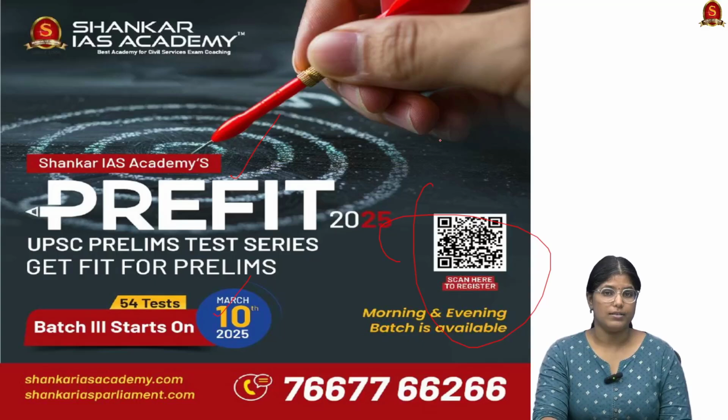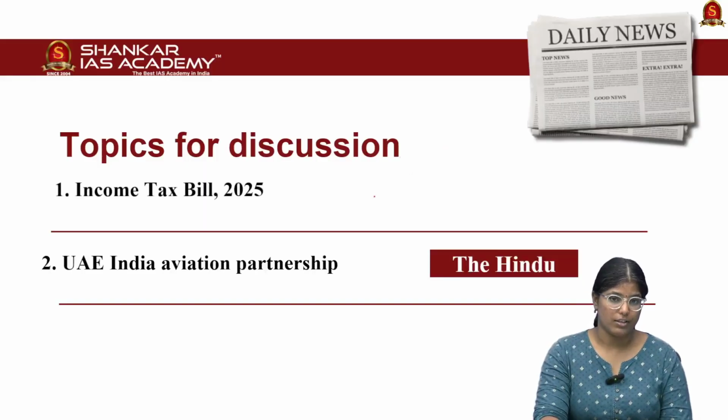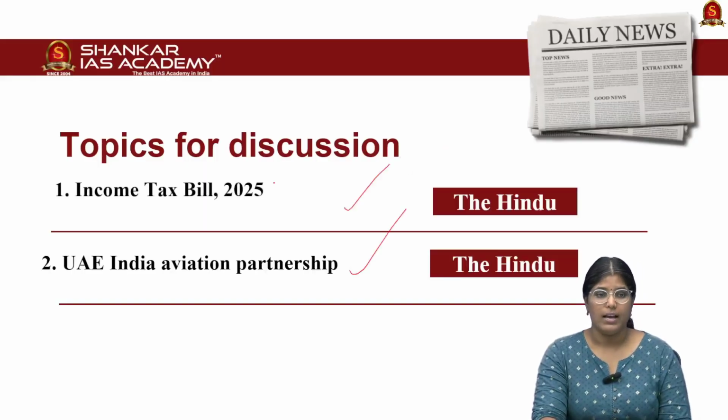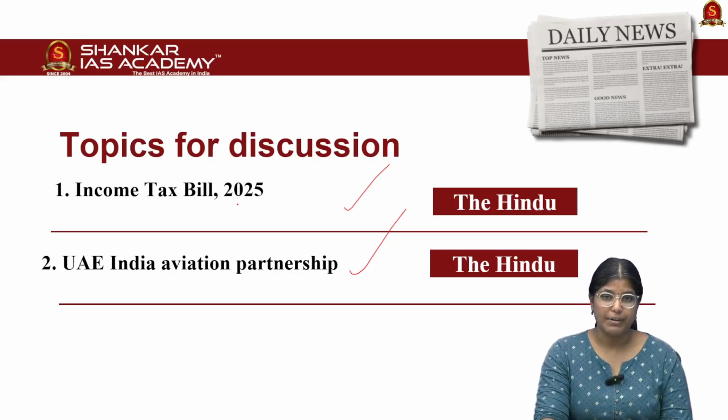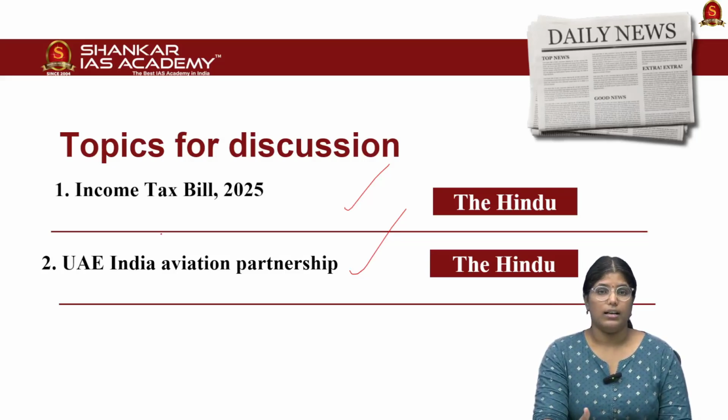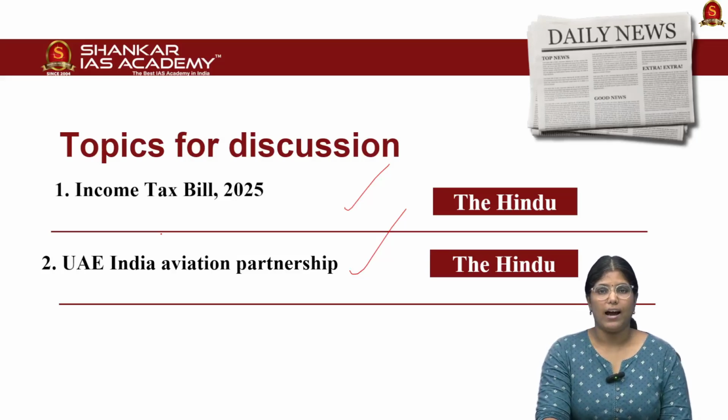So with this note, let us look into the list of articles for today's discussion. We have two different articles. In the first article, we will be discussing the features of the upcoming Income Tax Bill 2025. And in the second article, we will be discussing India and UAE's current bilateral agreement with respect to aviation. So we'll be seeing both articles from the mains perspective. Without any delay, let us get into the article discussion.